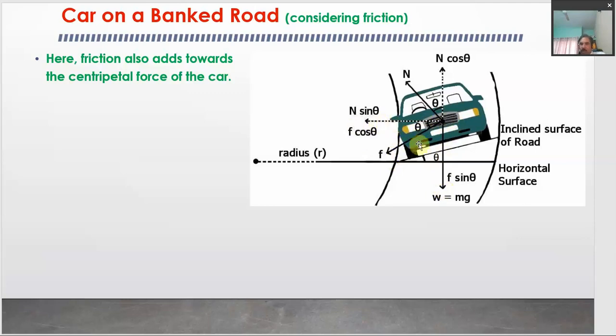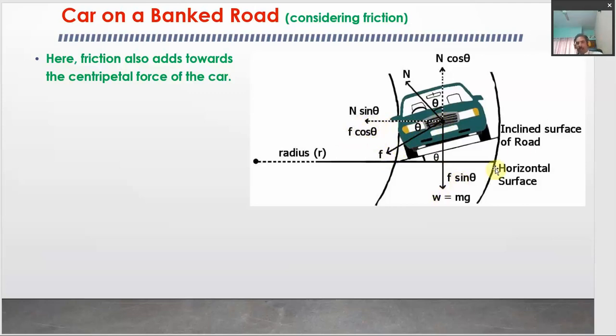So, this component, if this is angle theta, this angle will also be theta. This situation arises due to the banking of the road. So, this angle will also be equal to theta by the geometry. This component is called the horizontal component. It becomes f cos theta. The component with which this resultant force, or we can say friction, makes an angle, it is the f cos theta, and the other one, which is the vertical, is the f sin theta.